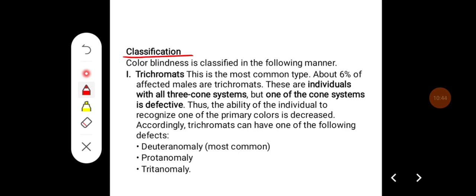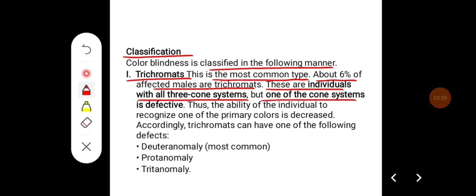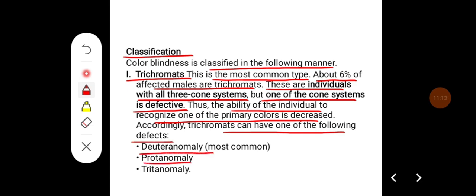Classification of color blindness. Color blindness is classified in the following manner. Trichromats, that is trichromatism. This is the commonest type. About 6% of the affected males are trichromats. These individuals have all three cone systems, but one of the cone systems is defective. Thus, the ability of the individual to recognize one of the primary colors is decreased. Accordingly, trichromats can have one of the following defects, that is deuteranomaly, protonomaly, and tritanomaly. Deuteranomaly is most common.